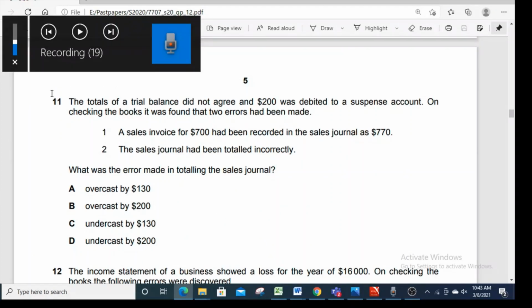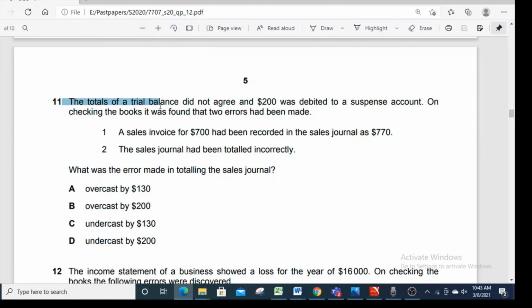Number 11 is the total of a trial balance did not agree and 200 was debited to a suspense account. Now remember, if we are debiting something to a suspense account, it means there is a shortage on debit side. So either something is missing from debit side or something extra has been recorded on the credit side. Remember this basic point.